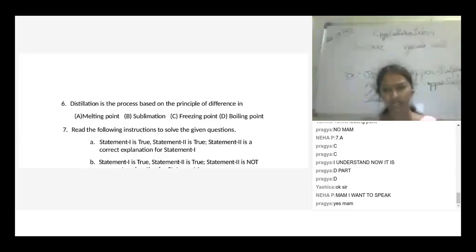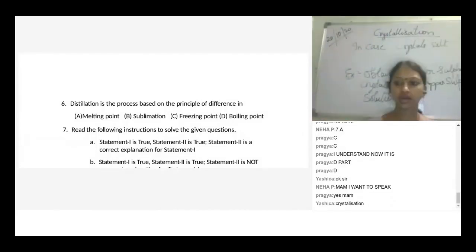Sometimes it is more than that also. After leaving it for a few days, we can observe the obtaining of crystals from the seawater. That process is known as crystallization, or we can say it's a simple evaporation process. After evaporating the liquid, we can find the formation of crystals in those blocks. Here crystallization is obtaining a pure form of crystals. I said crystallization is a kind of separation technique, and in the same way it is also used to purify salts.